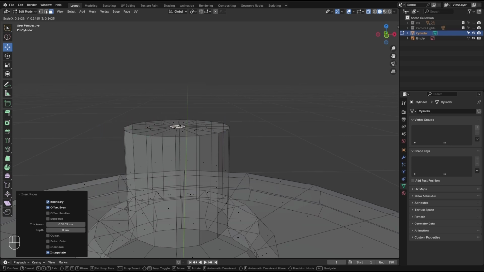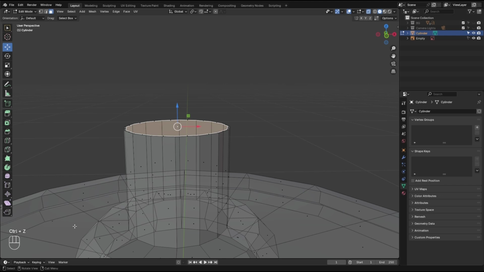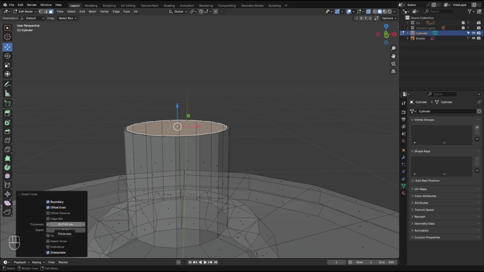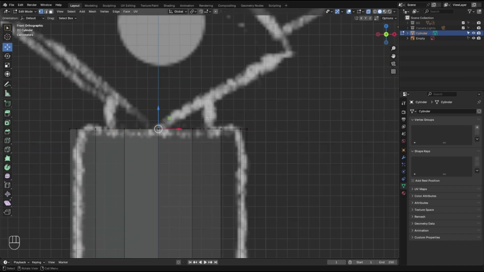If it's not enough, you can always use this menu down here. We just lost it. So if I hit F9, we can't use it now. Let me show you what I mean by this menu. So if I hit I, make the inset, it's not enough. No problem. Go here, use the thickness. Back to front view. And vertices, it's a little bit too thin.